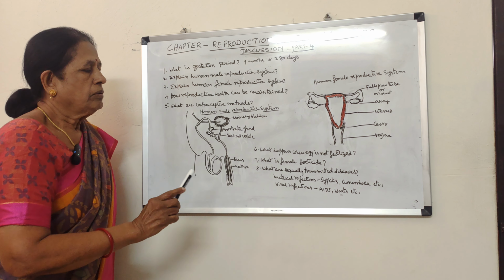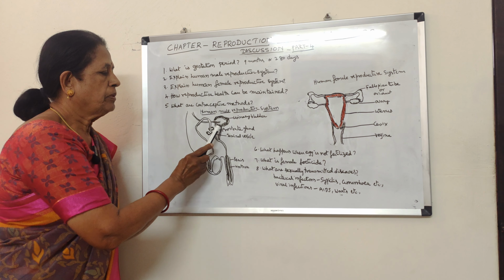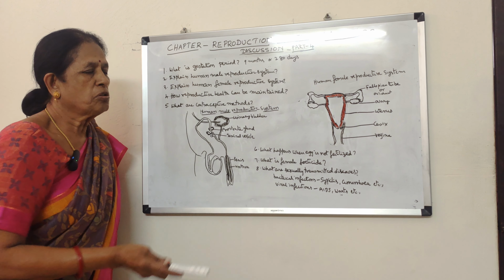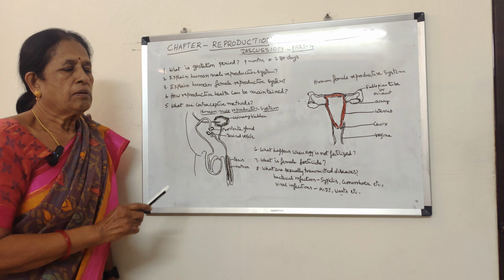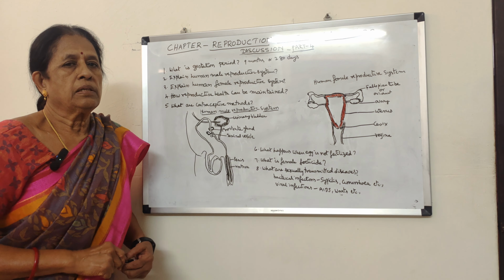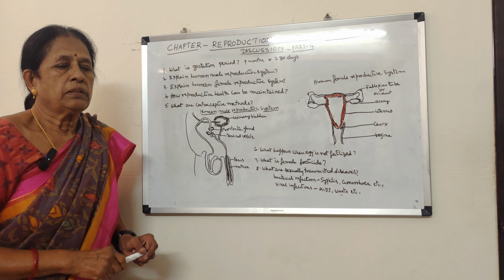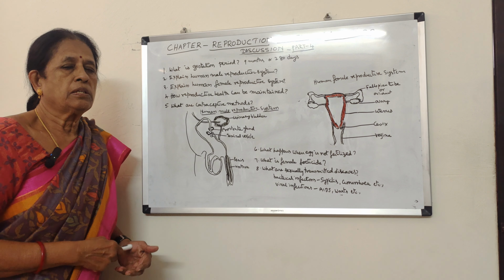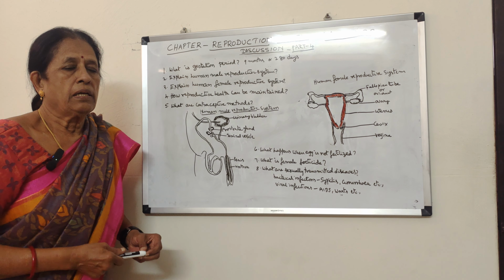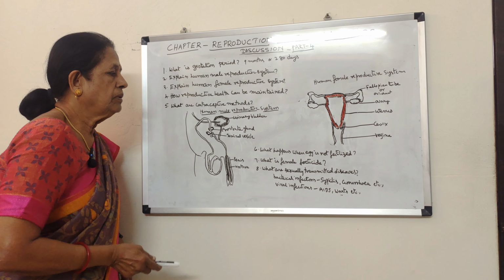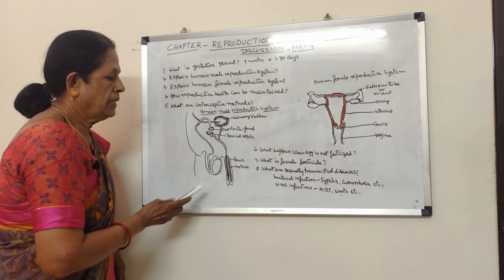And to the male reproductive system a pair of glands, that is one prostate gland and two seminal vesicles, are associated. The secretions of prostate gland and the seminal vesicles is called semen. Semen nourishes, that means it supplies nutrients to the sperms and it provides a medium for the mobility of the sperm. That is the function of the prostate gland and seminal vesicle. So this is about the male reproductive system.